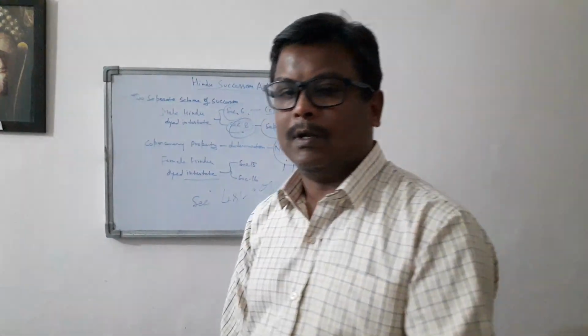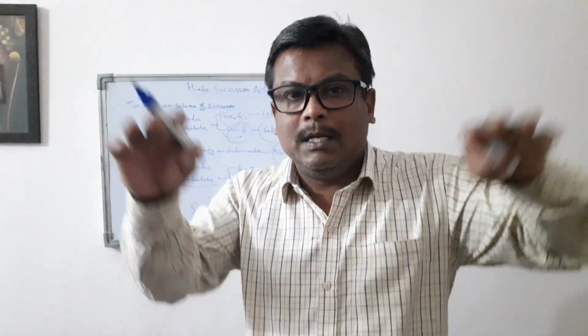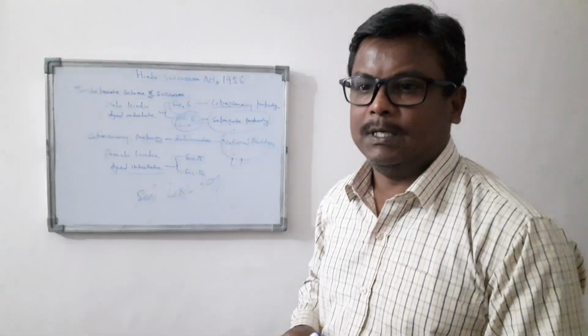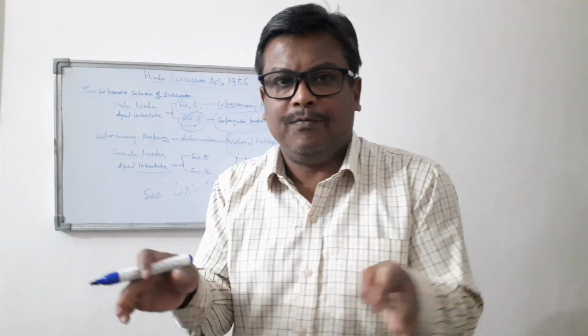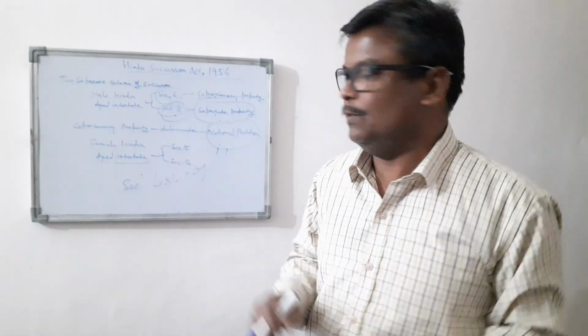As for the heirs of list 1, you know very well that under list 1 there are so many persons. It is very difficult for any male Hindu dying intestate that all the 16 heirs will be available. It is not very easy, and neither is it possible.